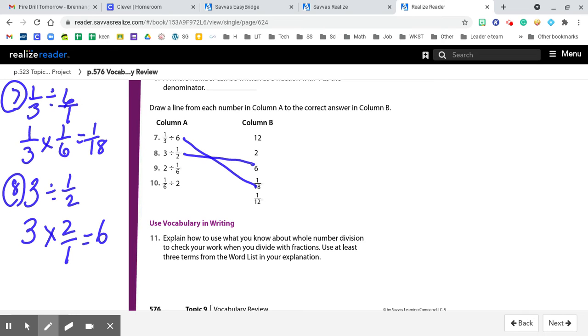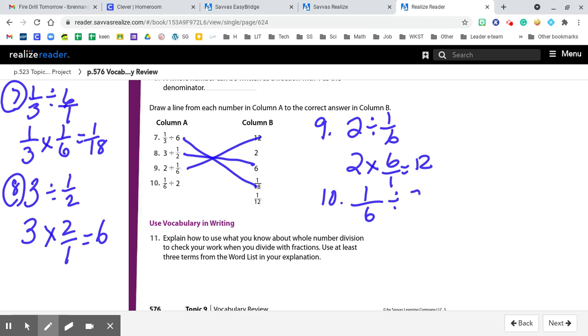For number 9, keep the first, change the sign, flip the second one. And for number 10, 1/6 divided by 2, keep the first, change the sign, flip the second.